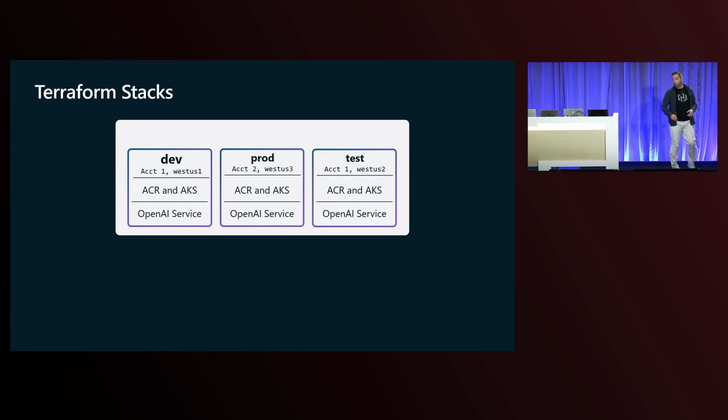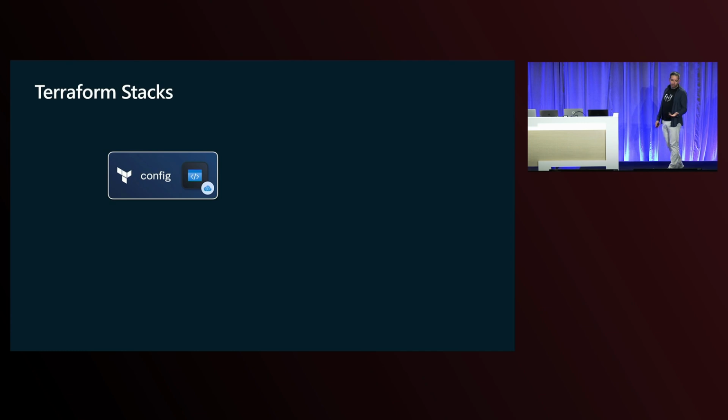But the best part about all of this is that we now have the foundational parts of what will eventually become a Terraform Stacks deployment. On the left side, you'll see our components, so AKS and ACR, for example, and the OpenAI service or cognitive service, and then our different stacks. And you might be looking at this and it's like, well, this is fairly simple. Like, well, that's because it's supposed to be.